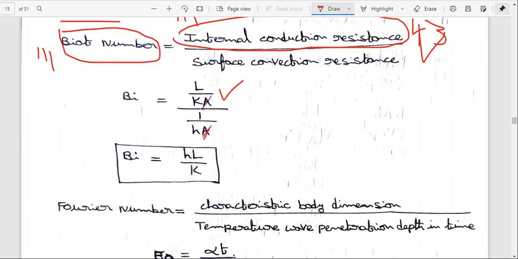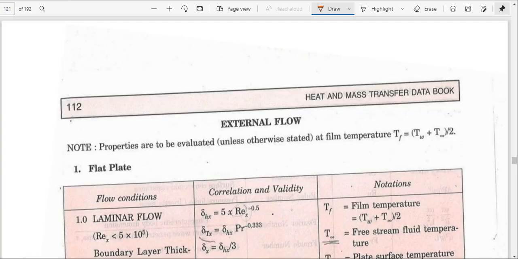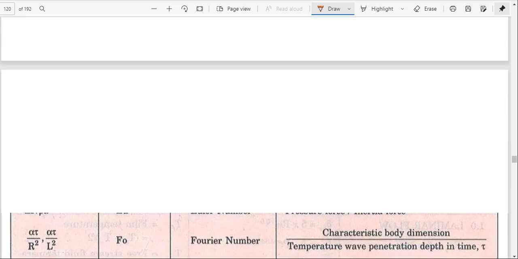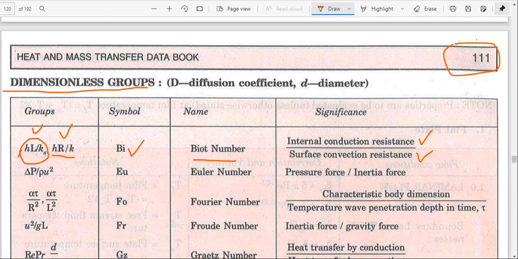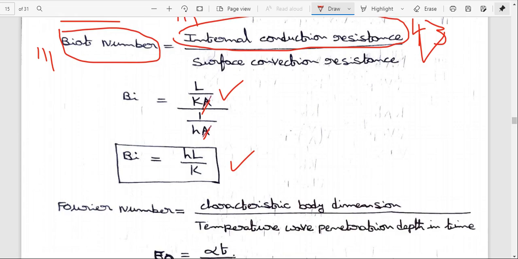Here the A's get cancelled. So the final equation is Biot number equals hL by K. This is the derivation for the Biot number: internal conduction resistance by surface convection resistance equals hL by K.